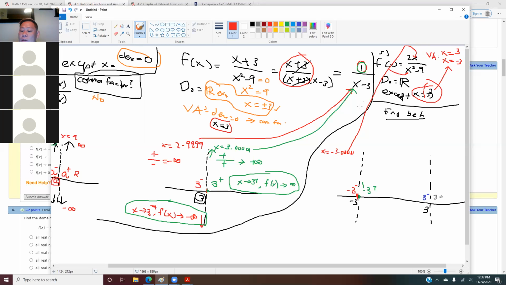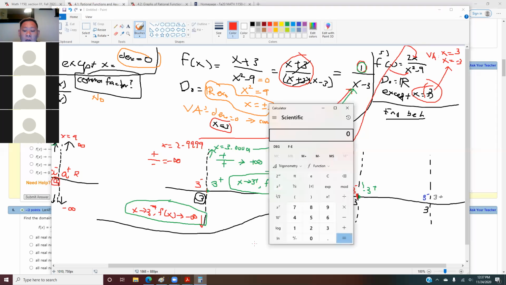So can you tell me what you get when you plug -3.001 times 2? Do you get a positive or a negative? Negative. You get a negative, yep. And what happens when you take -3.001 squared and then minus 9? You can use your calculator. I just want to figure out, are they negative or are they positive? I don't want the value. So if you want, you can look at your calculator.